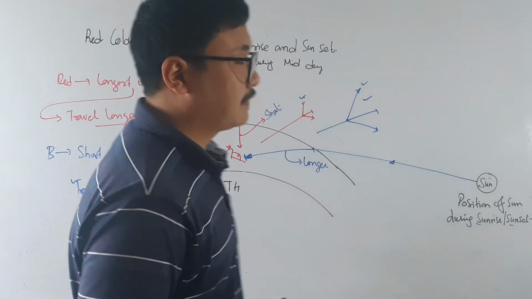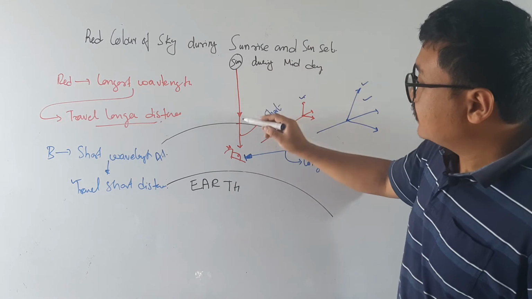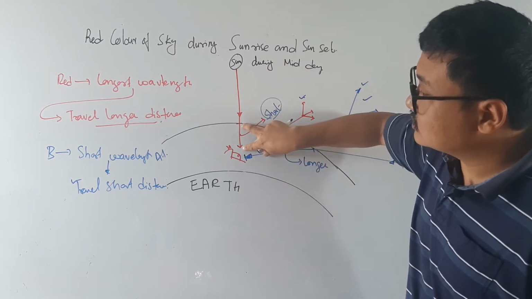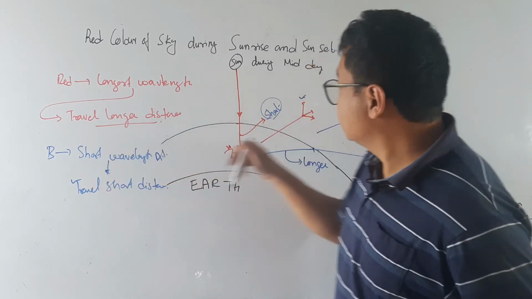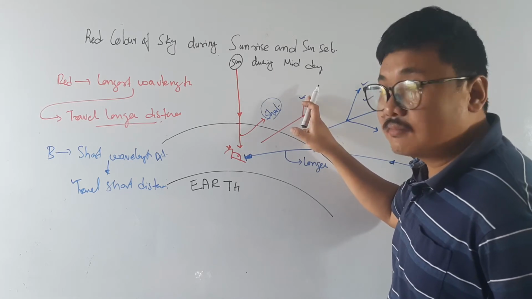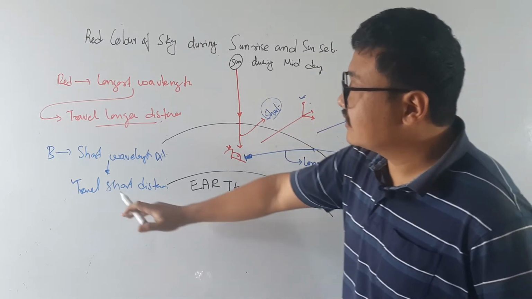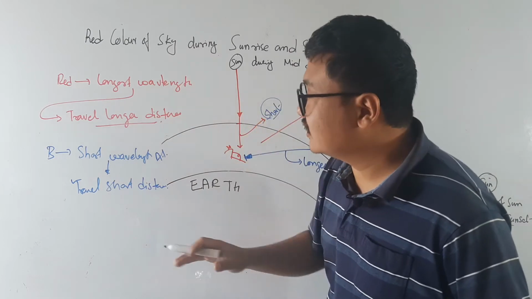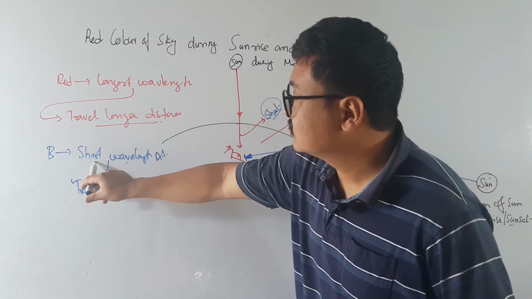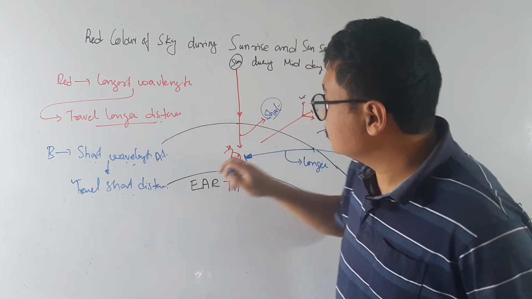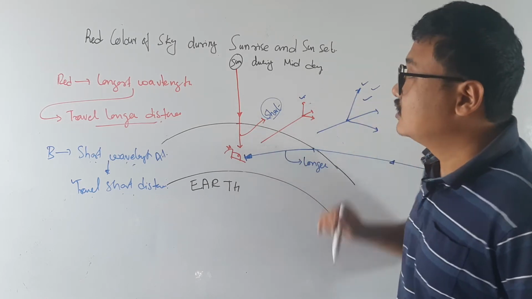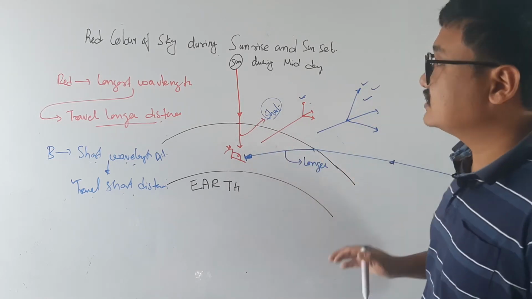Is that okay? Now look, child. During daytime, the distance traveled by the sunlight in the atmosphere is very short, and the blue is scattering the most and red is scattering the least. Red is less, blue is more, and we know that during daytime we have to see blue. Blue has short wavelength, travels less distance, so blue is more, and we see the blue. Now what about the red during sunrise and sunset?